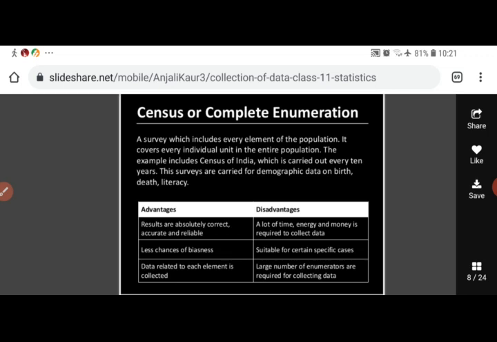It is a complicated and difficult process. Why is it complicated? Because if we have not selected a correct, accurate sample, then the results obtained will not be correct. It is not easy to select a sample which represents the whole population. Sometimes the sample that we have selected to study does not represent the whole population, and then if we study that type of sample, the results will not be accurate. Right?